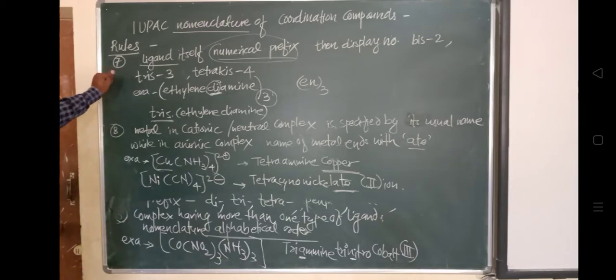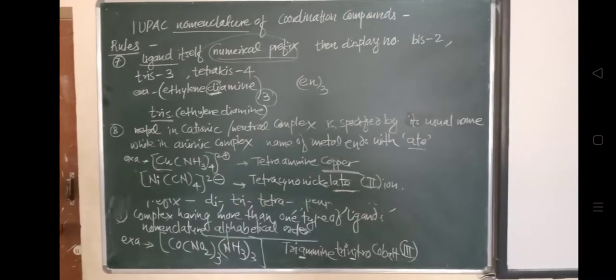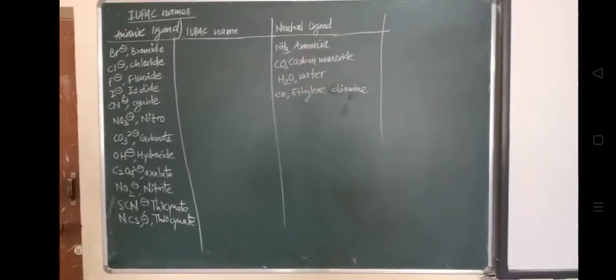So these are the anionic ligands. This is the list of anionic ligands, and these are the neutral ligands. We'll see how to give their nomenclature, for ligands which either contain an anionic ligand or may be a neutral ligand.